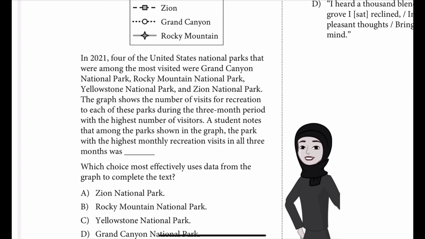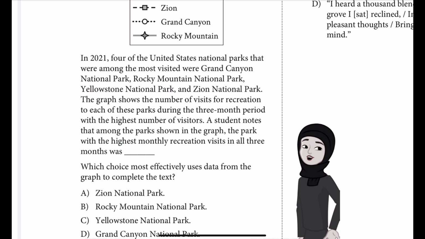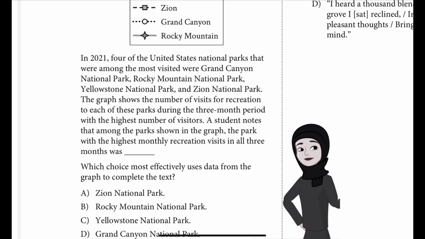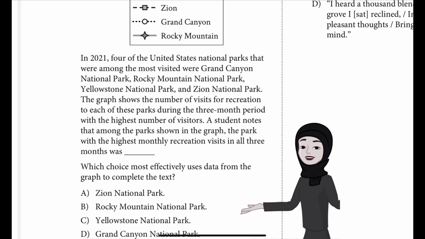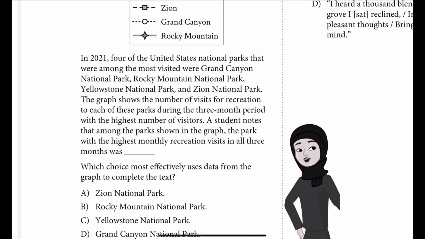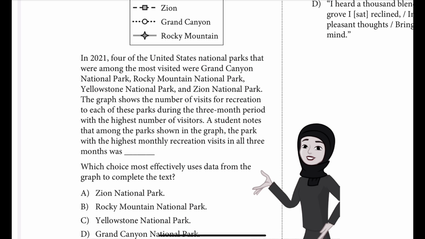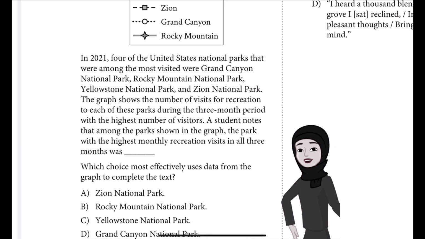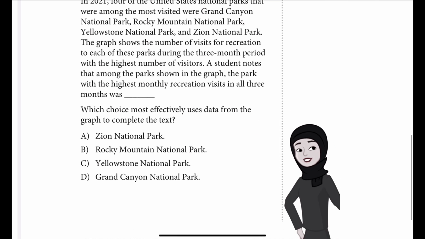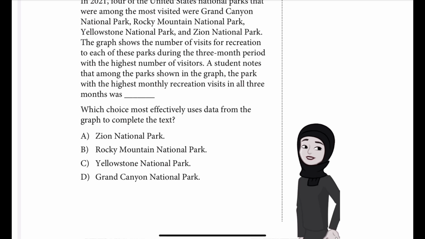In 2021, 4 of the United States national parks that were among the most visited were Grand Canyon National Park, Rocky Mountain National Park, Yellowstone National Park and Zion National Park. The graph shows the number of visits for recreation to each of these parks during the 3-month period with the highest number of visitors. A student notes that among the parks shown in the graph, the park with the highest monthly recreation visits in all 3 months was blank. Which choice most effectively uses data from the graph to complete the text?